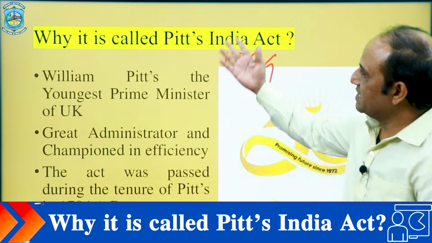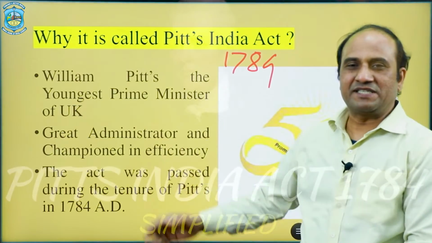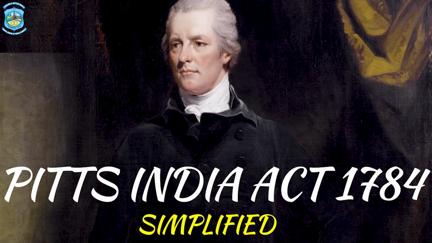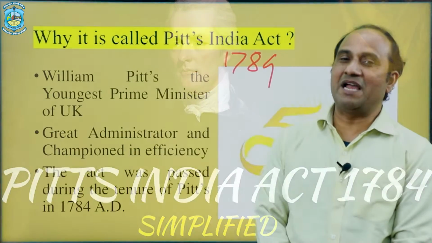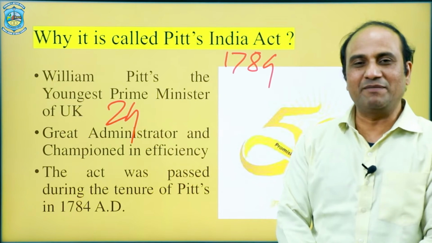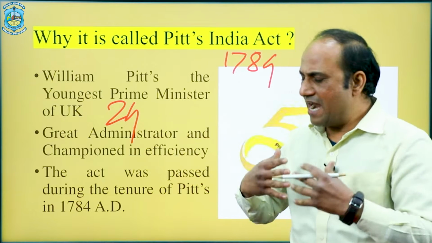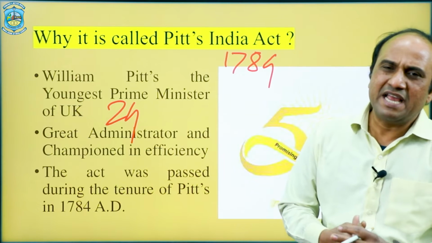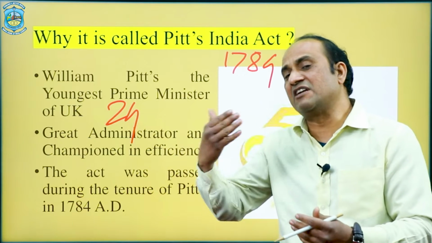Why is it called Pitt's India Act? William Pitt became the Prime Minister of the United Kingdom, the youngest Prime Minister. Only at the age of 24, he became the Prime Minister, and he was a great administrator, and he championed efficiency. He wanted to bring some changes in the constitution which is working for India.